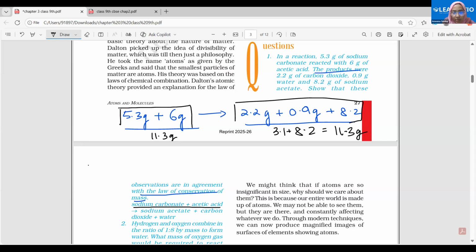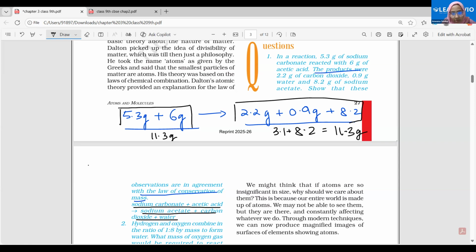If you have any problem, they have given the equation. Sodium carbonate plus acetic acid gives sodium acetate, carbon dioxide plus water. So clearly, sodium carbonate and acetic acid are the reactants. What is the mass? 5.3 grams plus 6 grams, so that gives us a total of 11.3 grams. Come to the product side. We have three products: carbon dioxide, water, and sodium acetate.